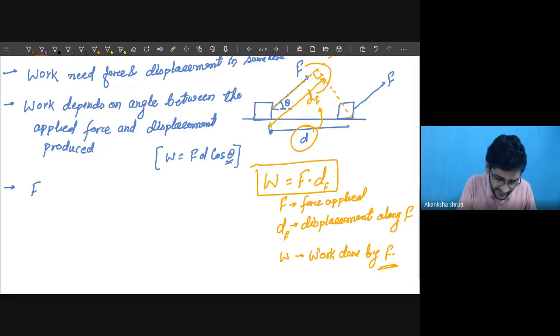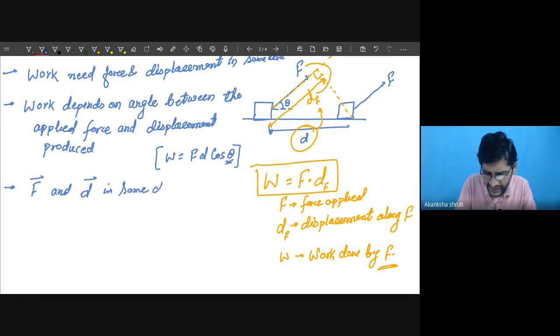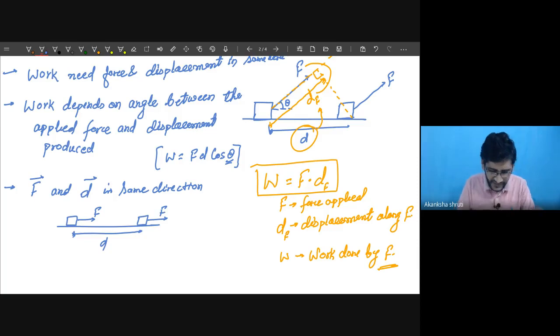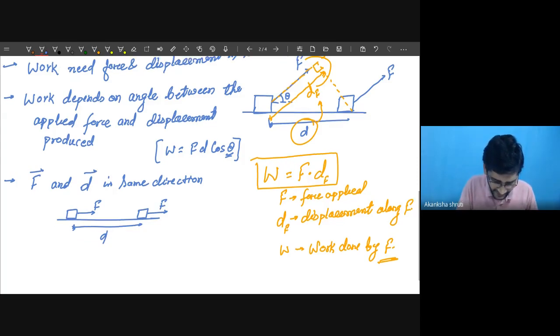Force is a vector quantity and displacement d is also a vector. So understand this, I am putting the arrow here. In the same direction means, students, as in the very first figure we did: the force is in this direction and the displacement is produced in this direction.